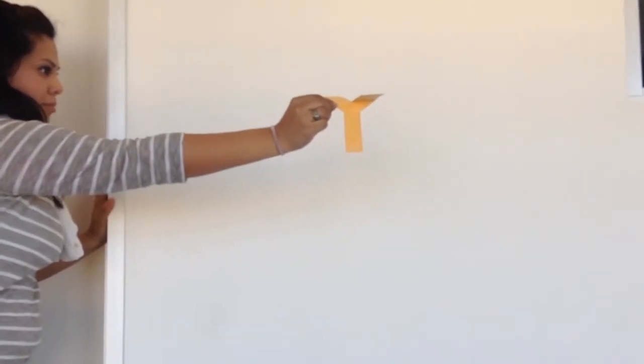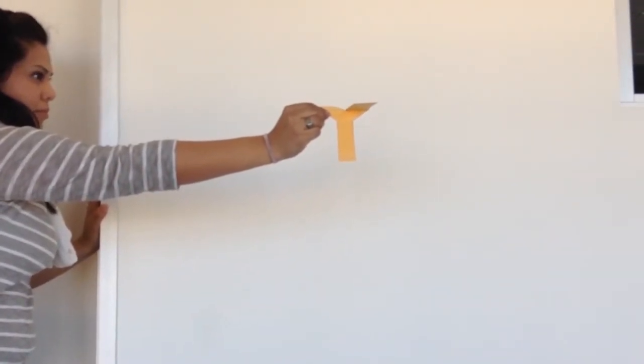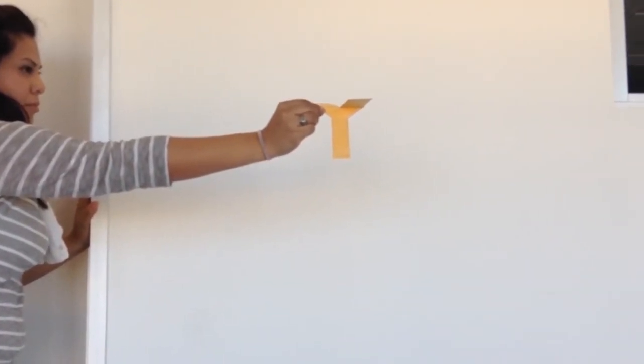Testing variable size, large one, trial number 3. 3, 2, 1, drop. Time, good one. Use this as trial number 3.